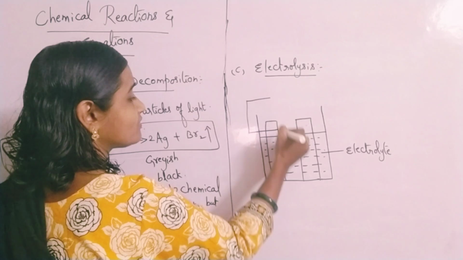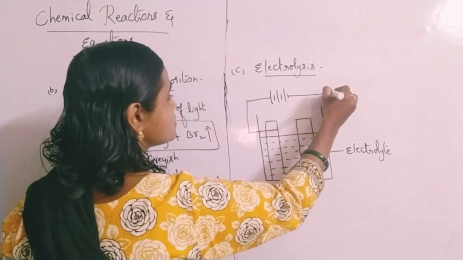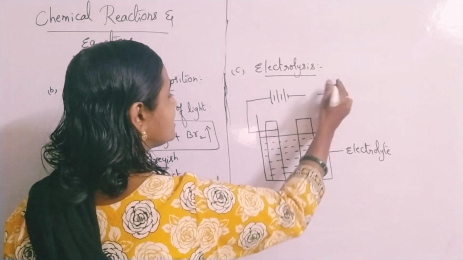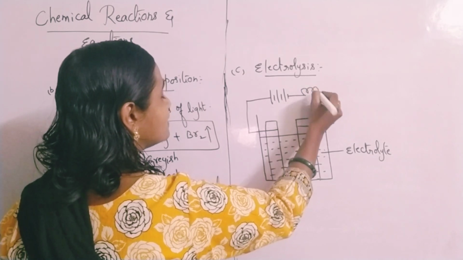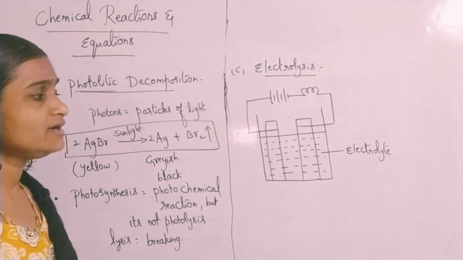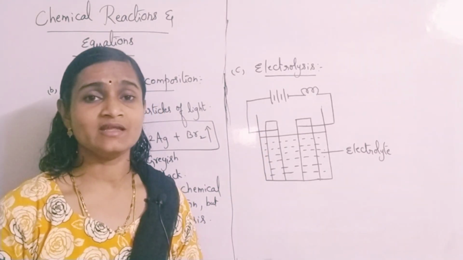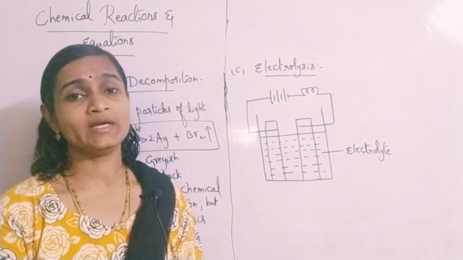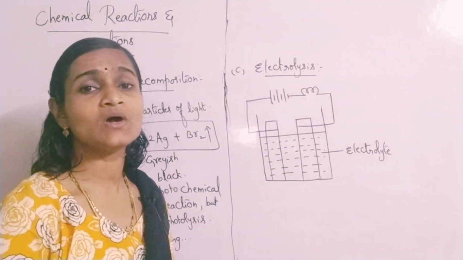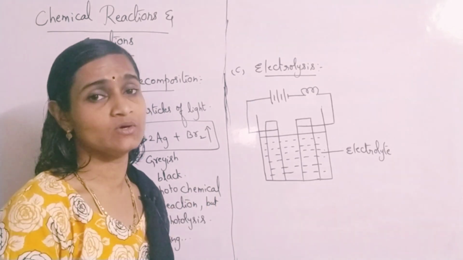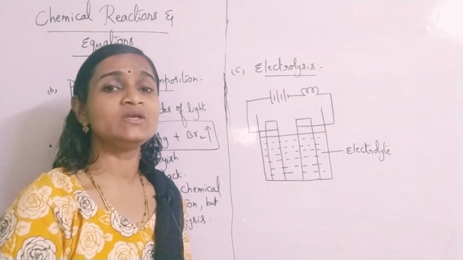You are going to wind a copper wire through these two metal plates and connect the ends of the copper wire to a high voltage battery. If you want to check whether current is passing or not, you can even keep an electric bulb. If you are passing current through it, then what will happen? If it is an electrolyte, electrolyte means the substance which can split into ions on passing electricity.